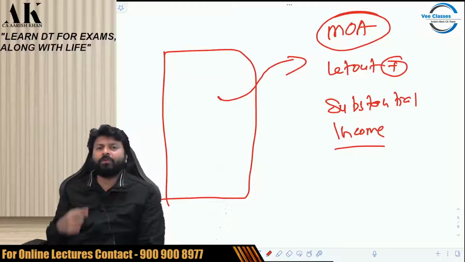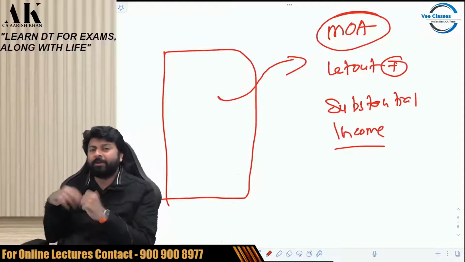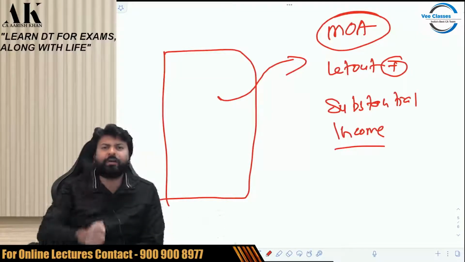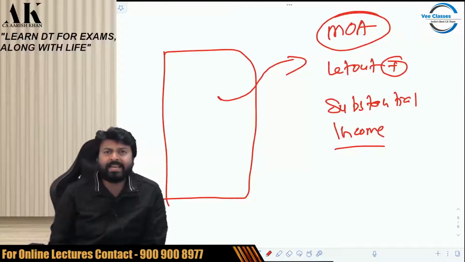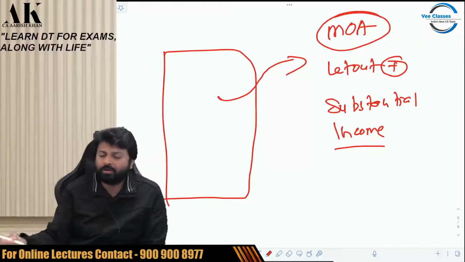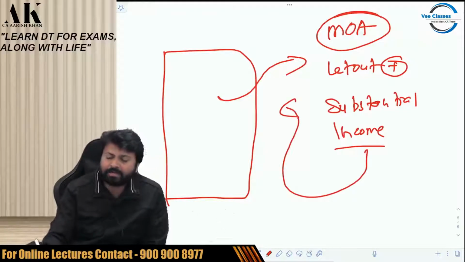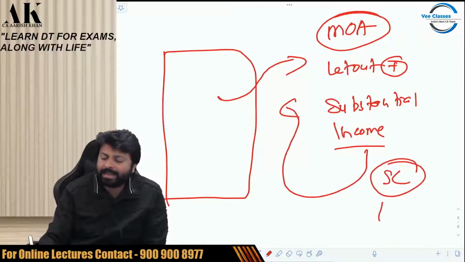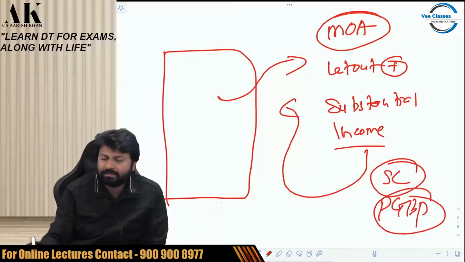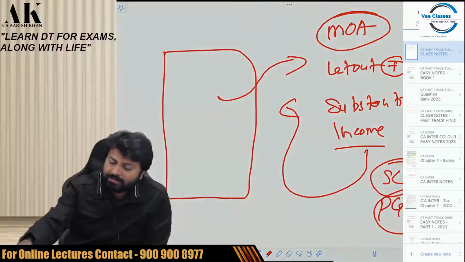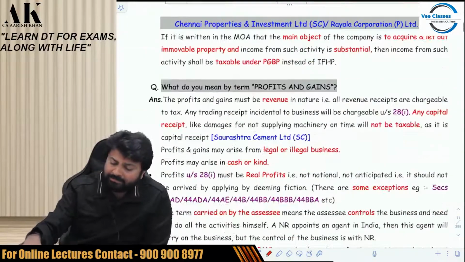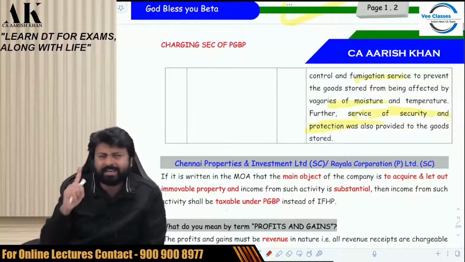My main objective is to acquire property and let out. Let out is my main objective, not to sell like Lodha. Where will the let out income go? The Supreme Court held that this is PGBP income. This is different from what Lodha is doing. Please be very careful about this. There is a great difference between the two.